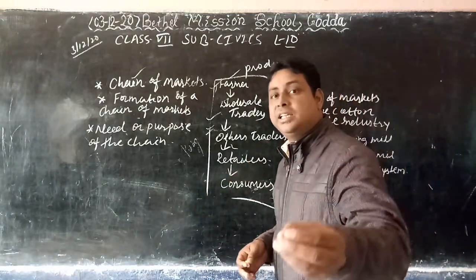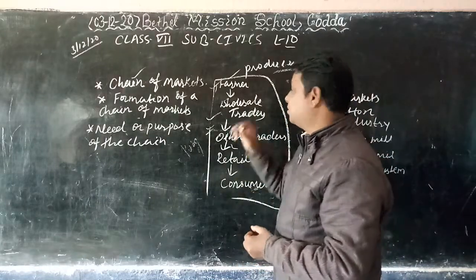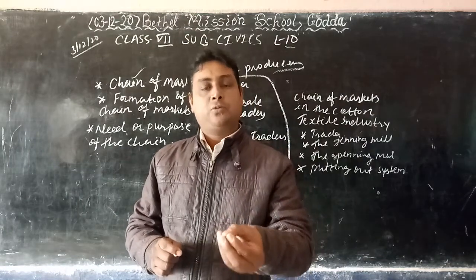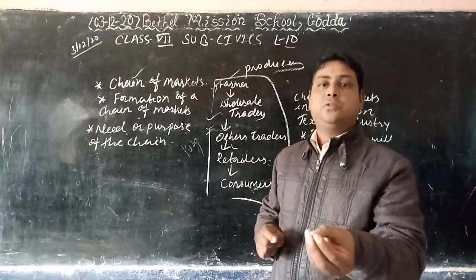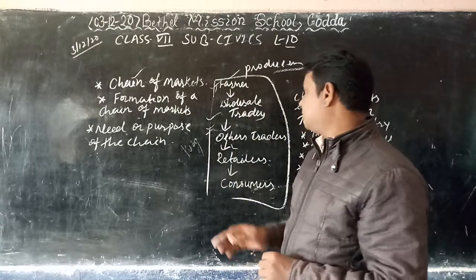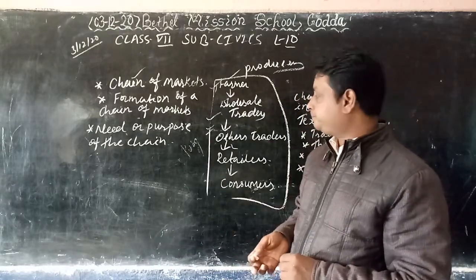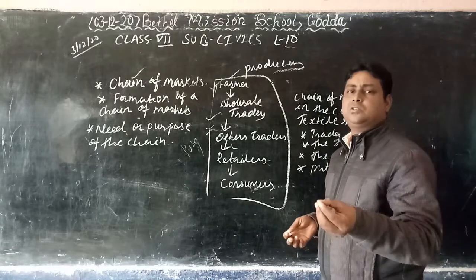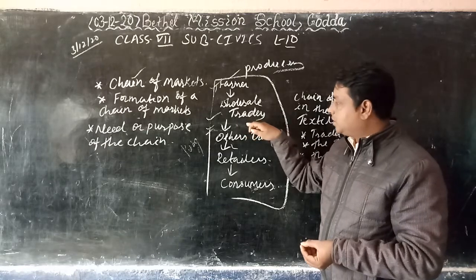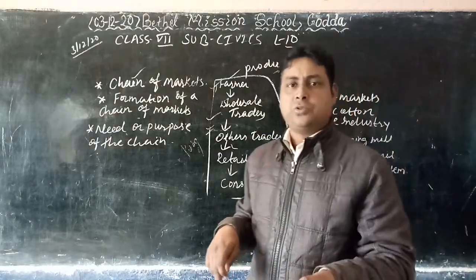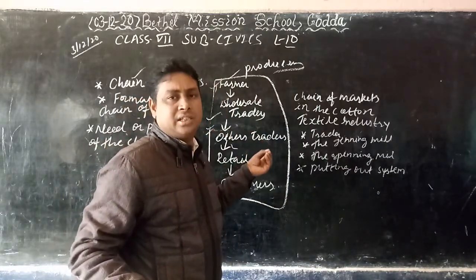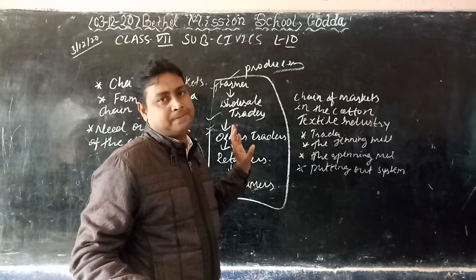If we want things in a large quantity, then we can buy through wholesale traders. Suppose we want 1 quintal of rice, or 1 quintal of wheat, or 1 quintal of potatoes. So we can contact a wholesaler, then we can buy the things, because 1 kg or 2 kgs are not available in this market. Wholesale traders give their things to the other traders in a large quantity, because the wholesale trader brings the goods in a large quantity, and after that he sells them.